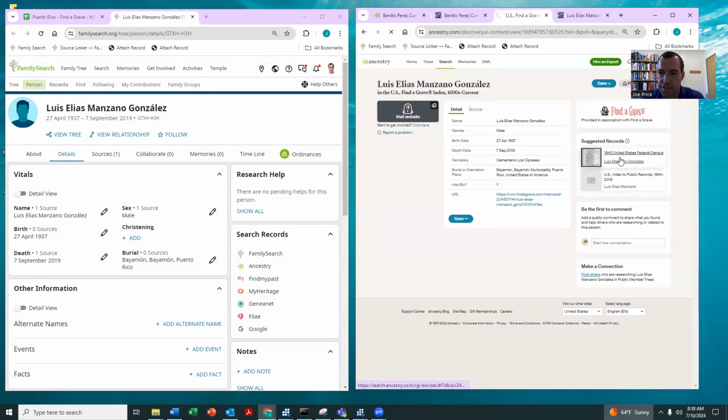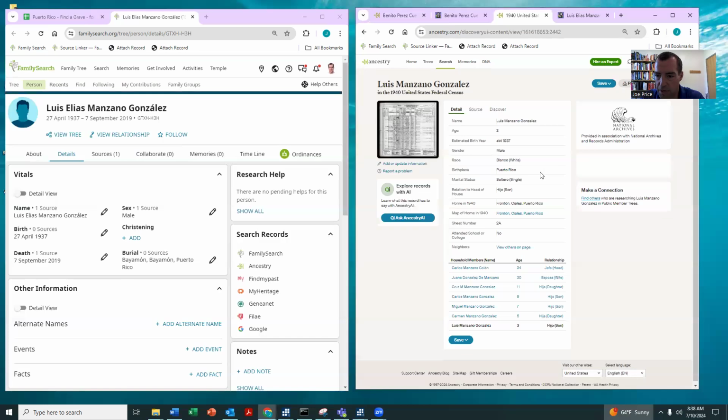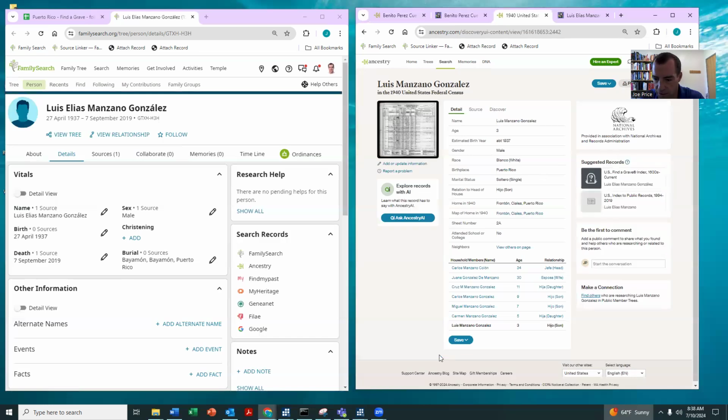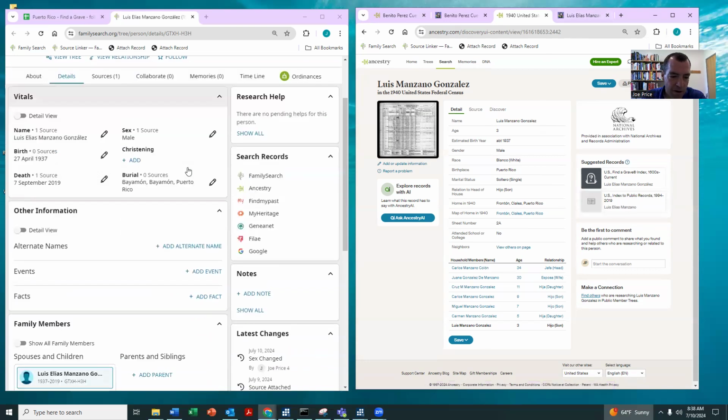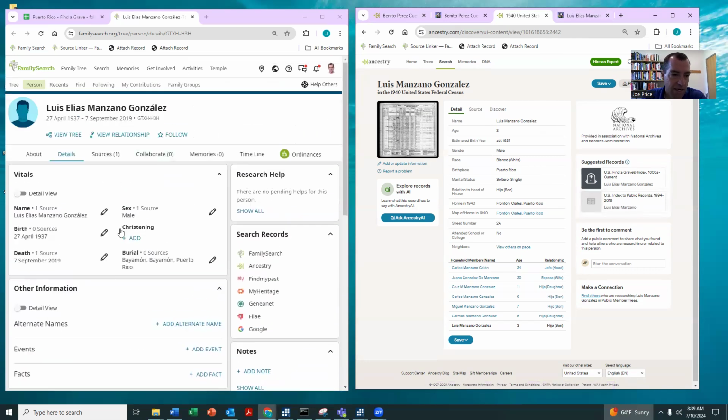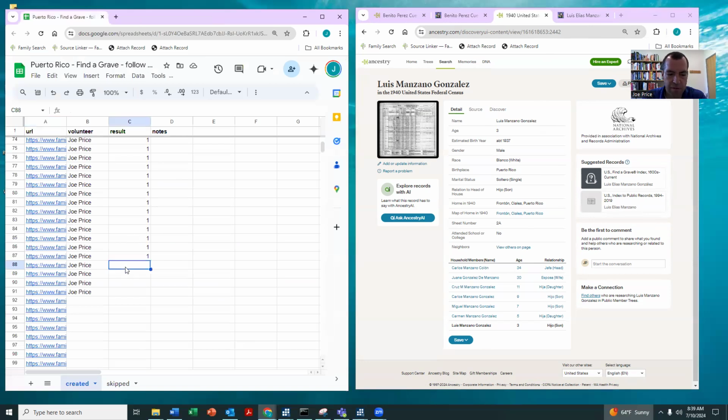Let's just take a look at this census record. So Bayamon, okay, Luis Manzano Gonzalez, 1937, Luis Manzano Gonzalez, Ciales. And this is where I kind of wish I knew how close Ciales and Bayamon are. We could check that on a map, but for now I'm just going to leave this the way it is. Yeah, so I'm going to leave it there. If I was a little more certain, then we could go with that.